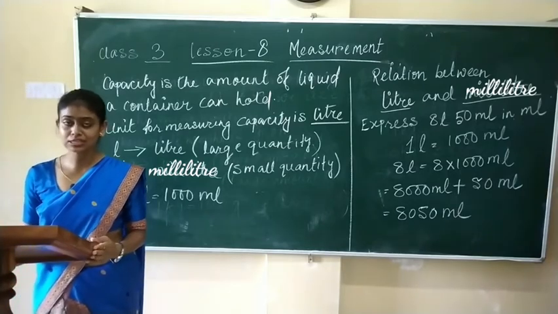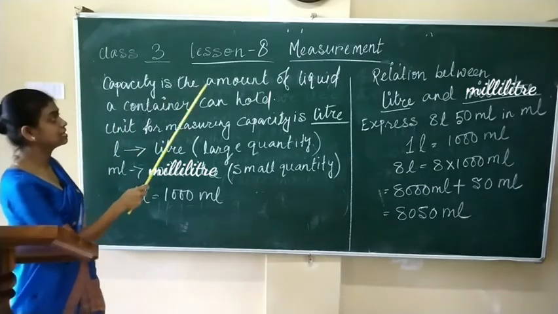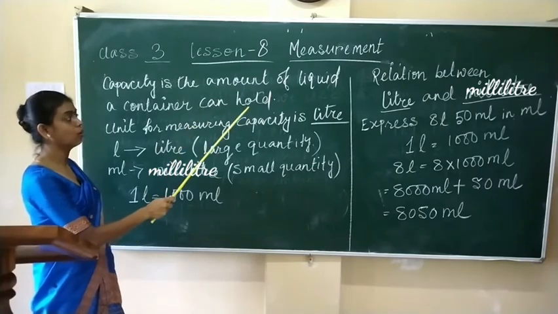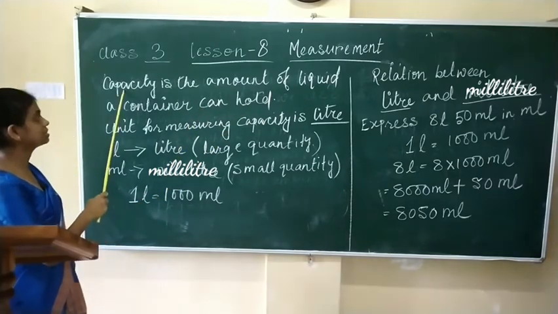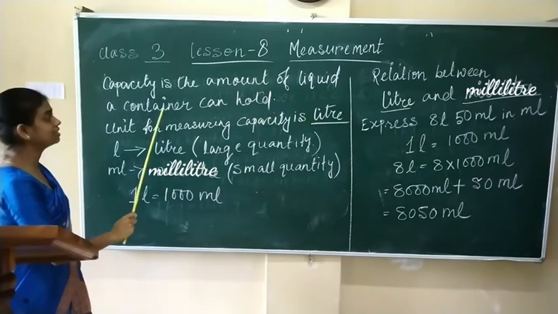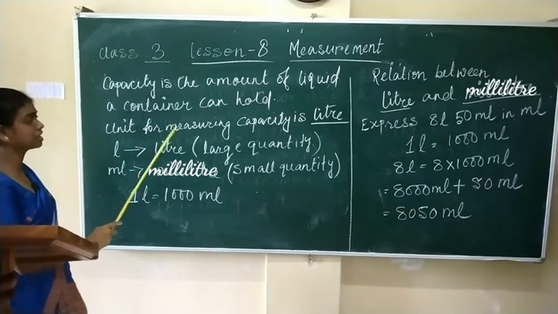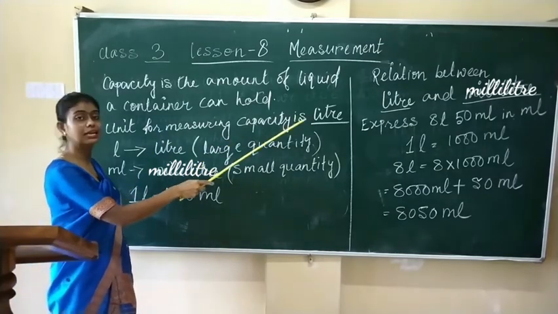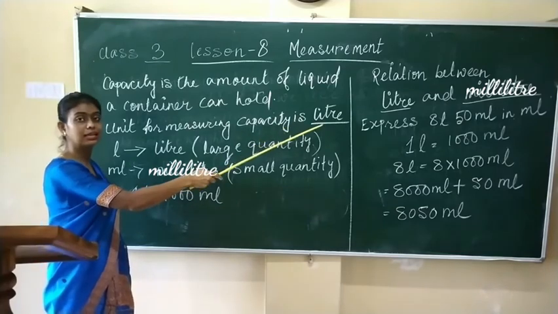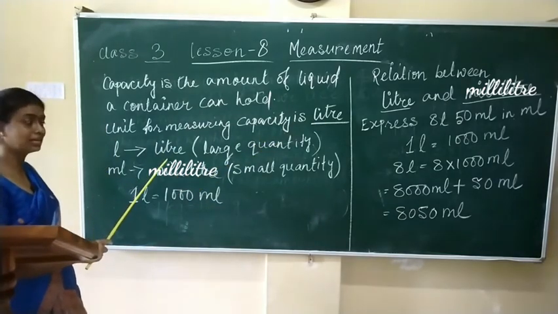So, students, remember, capacity is the amount of liquid a container can hold. And unit for measuring capacity is liter. L stands for liter.